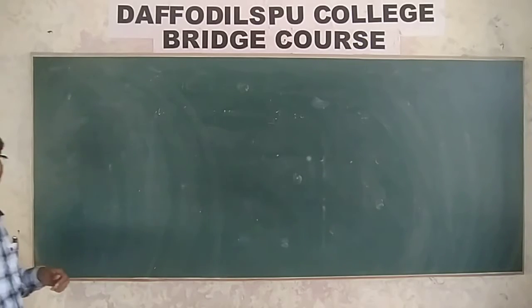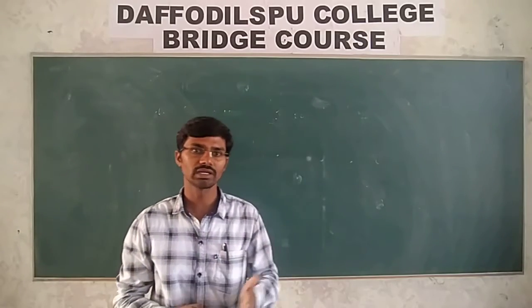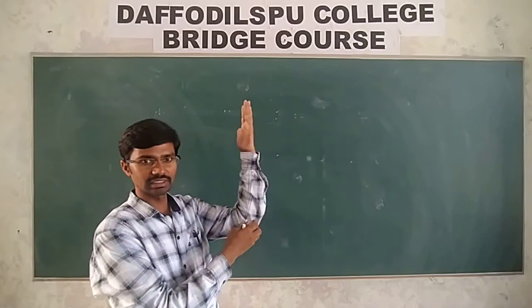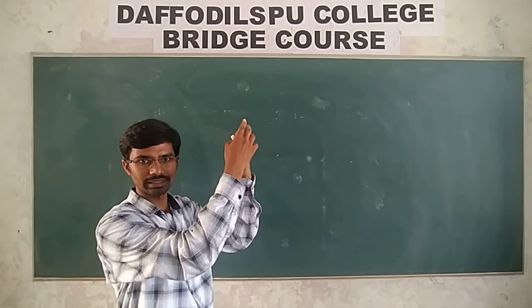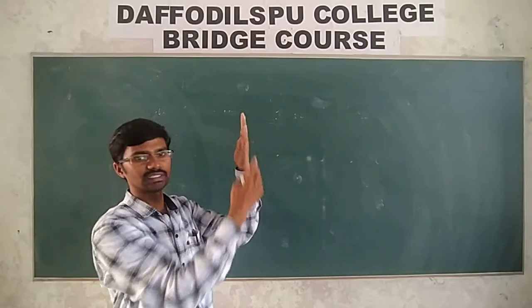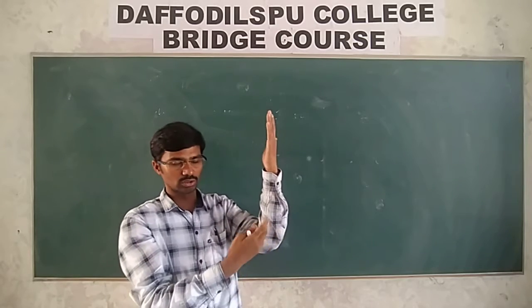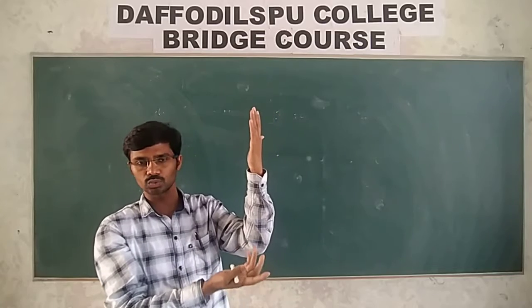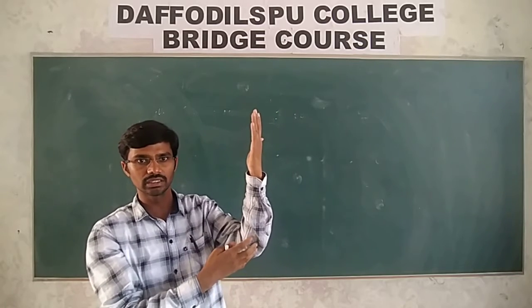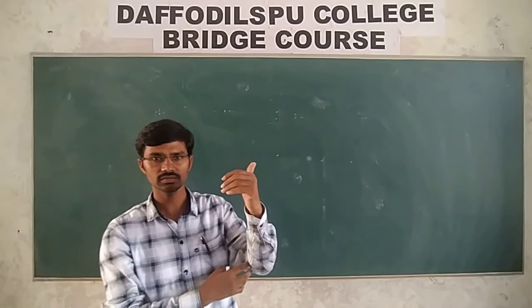He will measure with his cubit, and for each cubit you have to pay like 10 or 20 rupees depending upon the cost.